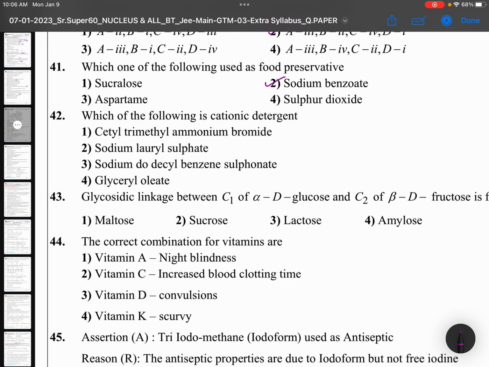Sucralose and aspartame are artificial sweeteners. SO2 is an antioxidant. The food preservative is sodium benzoate. Which of the following is a cationic detergent? Again, surface chemistry. From chemistry in everyday life, you can see this. Question 42: cetyl trimethyl ammonium bromide is cationic. Cetyl trimethyl ammonium bromide.